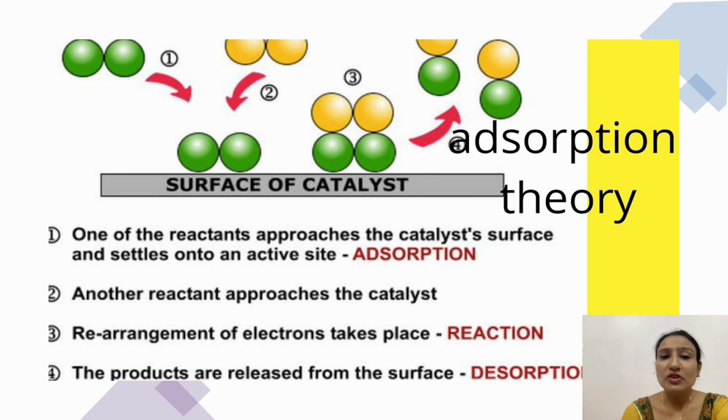Now, the adsorption theory on the surface of a catalyst is summarized as follows. One of the reactants approaches the catalyst surface and settles onto an active site, and the process is known as adsorption. Another reactant approaches the catalyst. Rearrangement of electrons takes place. The process is reaction. The products are released from the surface and the process is desorption. So this is summarized as the complete adsorption theory, as we discussed earlier.